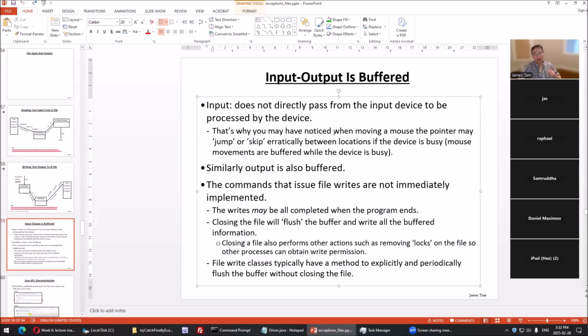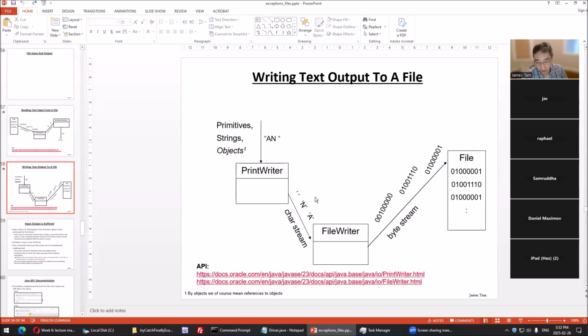When you write to a file, let's look at this diagram. It doesn't directly write to a file, but there's an intermediate buffer. A buffer is a part of memory. It buffers for the same reasons that I described, if the computer is busy. If it's busy and we don't have a buffer, it can't write to the file. What's attempted to be written from our program will be lost because it's not stored and we can't retrieve it. And if the computer's not busy, it writes it to a buffer.